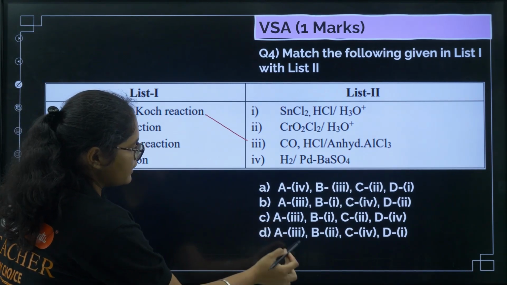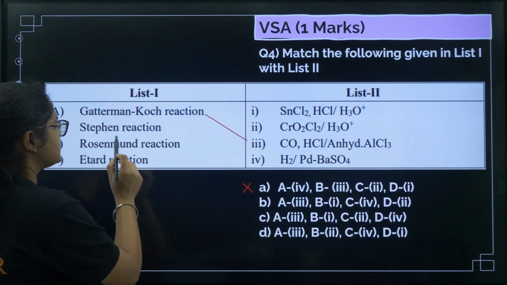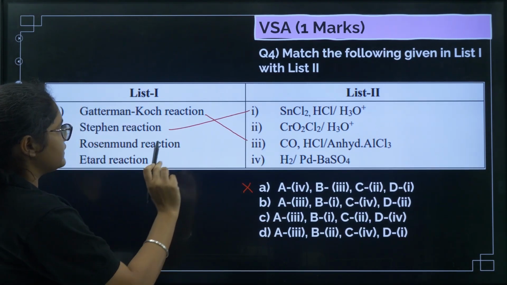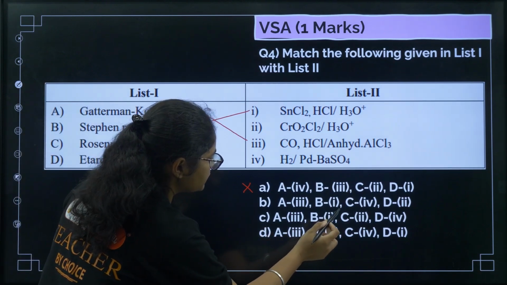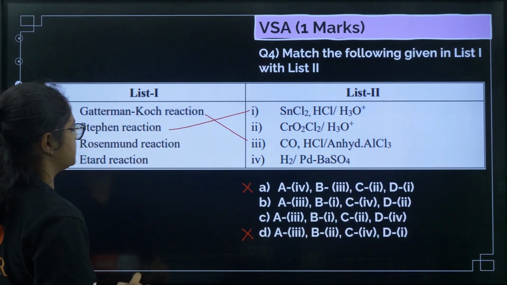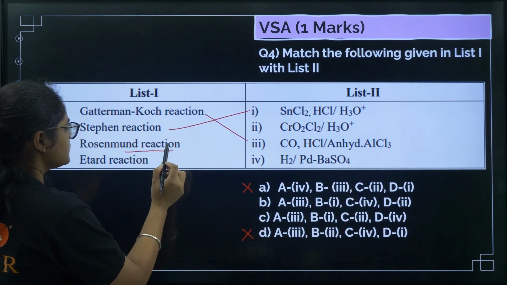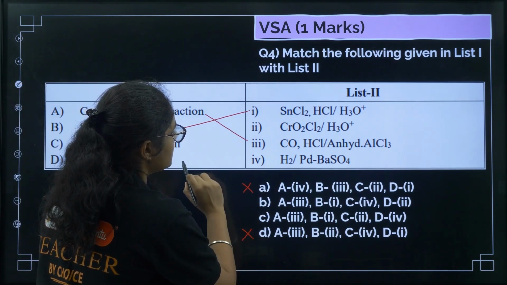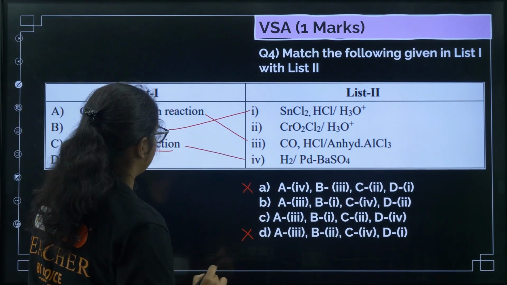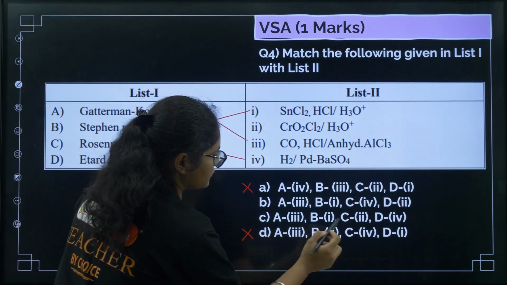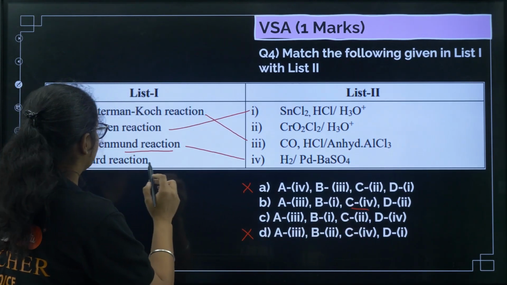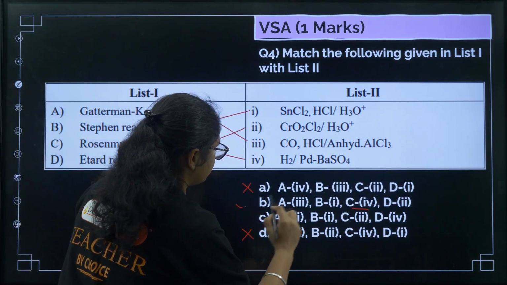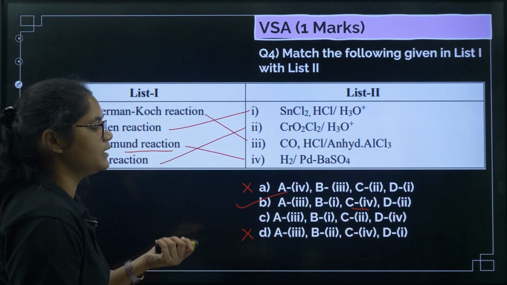Okay, so you can see all this one we can eliminate. Next, Stephen reduction contains SnCl2 and HCl, so we can see B is 1. So here also B is 1, so we can eliminate this one. Now you know Rosenmund reaction is H2 with palladium on barium sulfate, so C is 4, so we have C4, and then D is the Etard reaction, right, this one. So that is why we can say that the correct answer is option number B here.